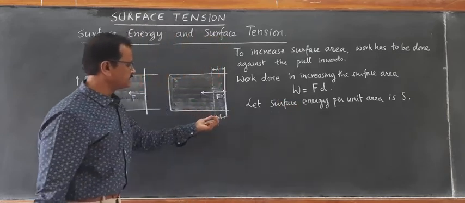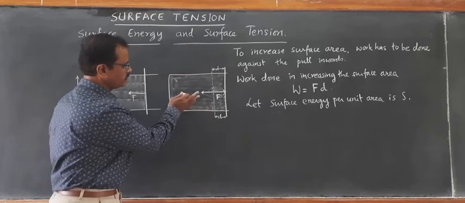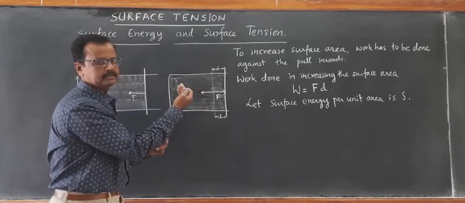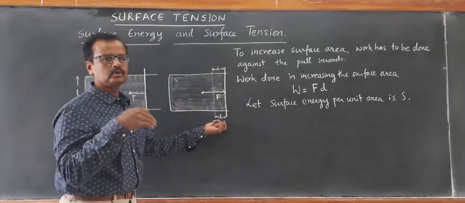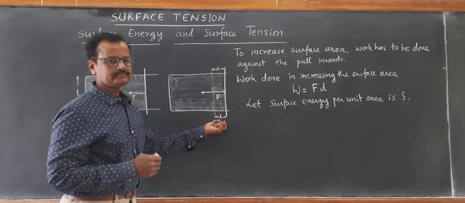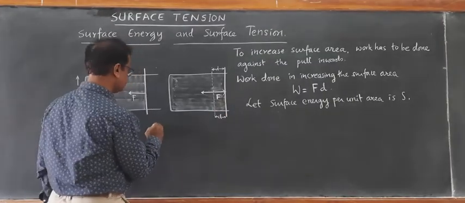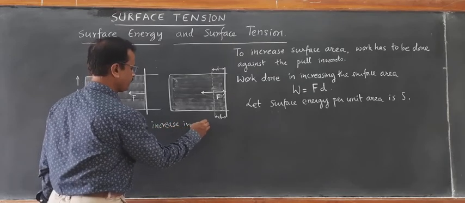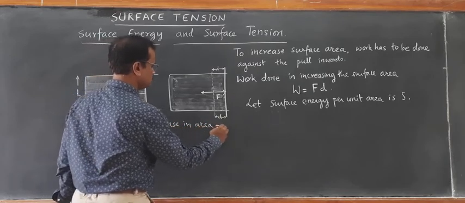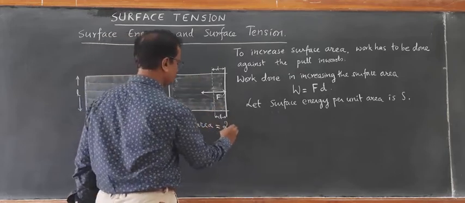Let surface energy per unit area be S. Now the area is increased by dl, since it is having two surfaces, one on the front and another on the back. So the increase in area is 2 into dl. You see, increase in area is dl on the front, dl on the back, so it becomes 2 dl.